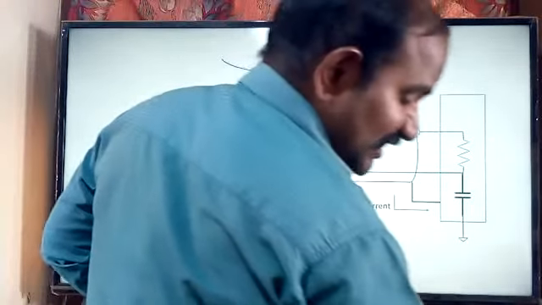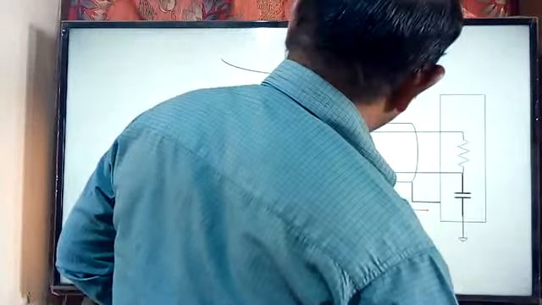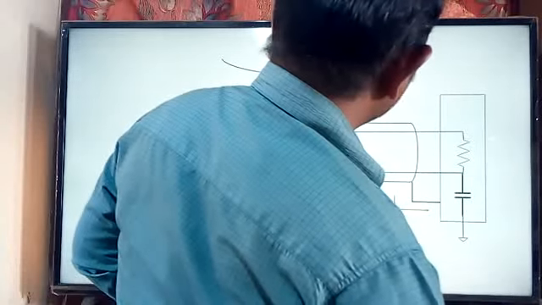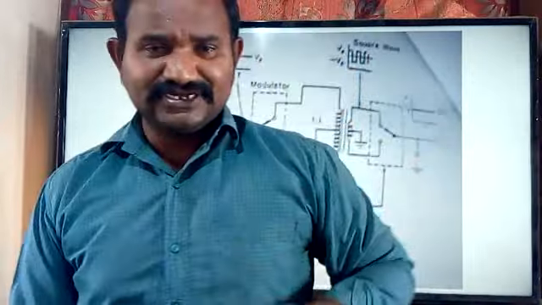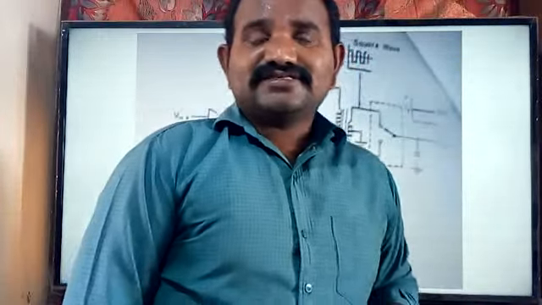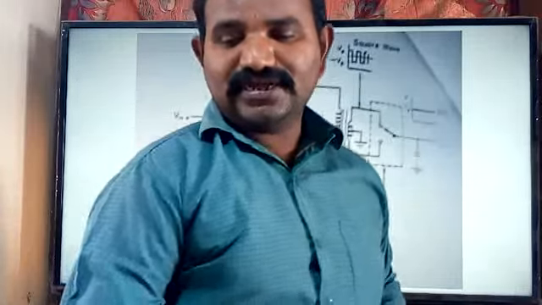Okay, so the next case is we have another method also. As I said, when you use the instruments directly, there are chances that we will come across the current shocks. We'll come across the current shocks.